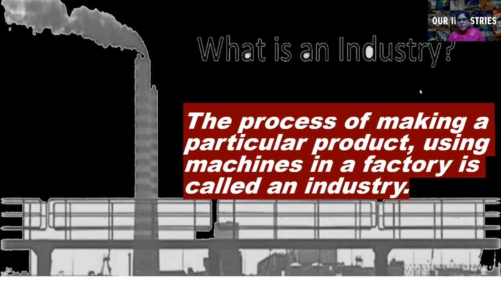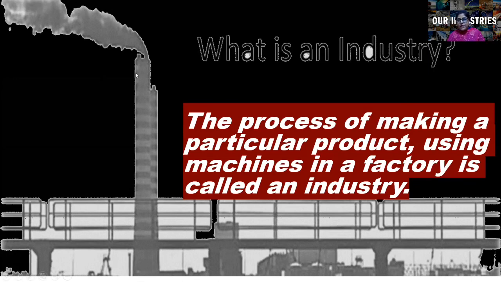So first comes, what is an industry? The process of making a particular product using machines in a factory is called an industry. Now, what is a factory? A factory is a place where this work is done. So the process of making a particular new product is known as an industry.